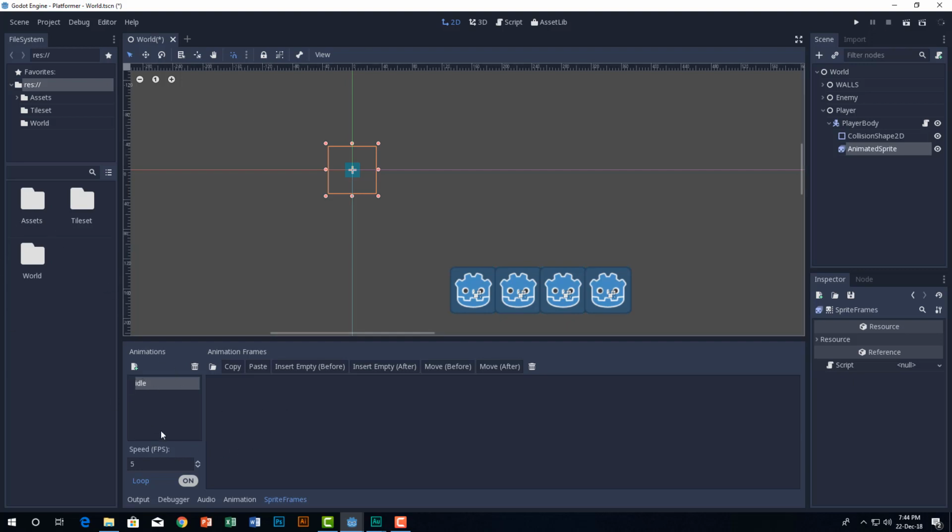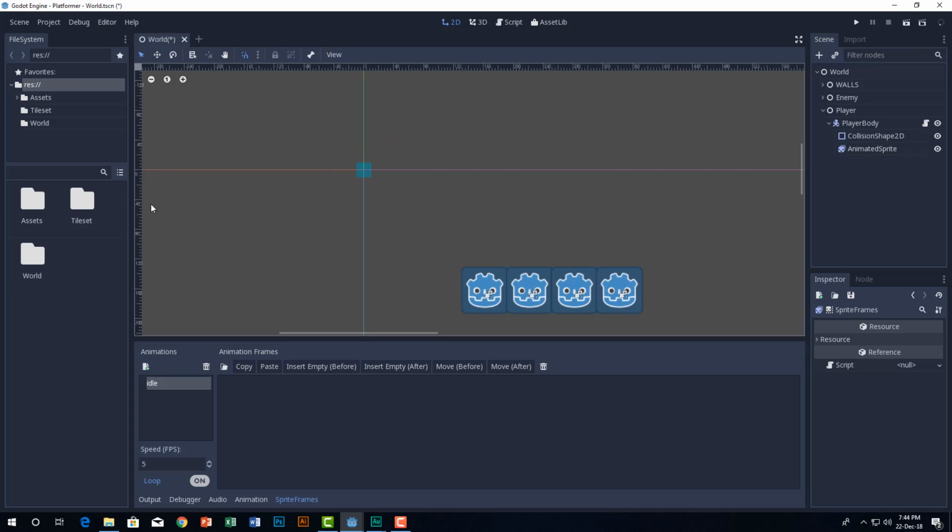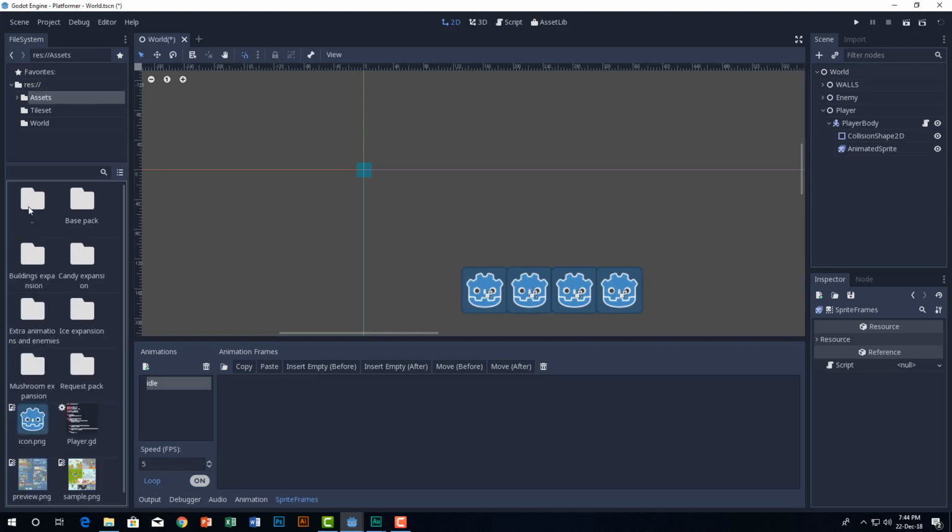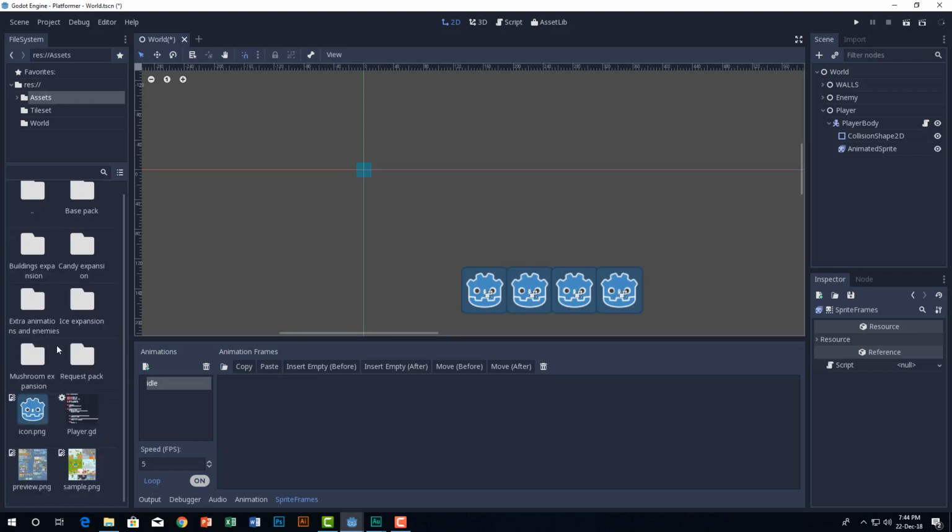Go ahead and click on default and change it to idle. After that we need to import some graphics. The first thing you need to do is download the asset pack. So big shout out to Kenney. Use his assets because I really like them. I love the vector art.